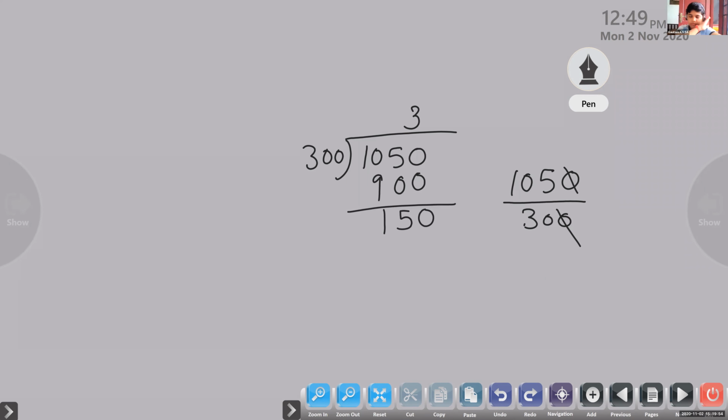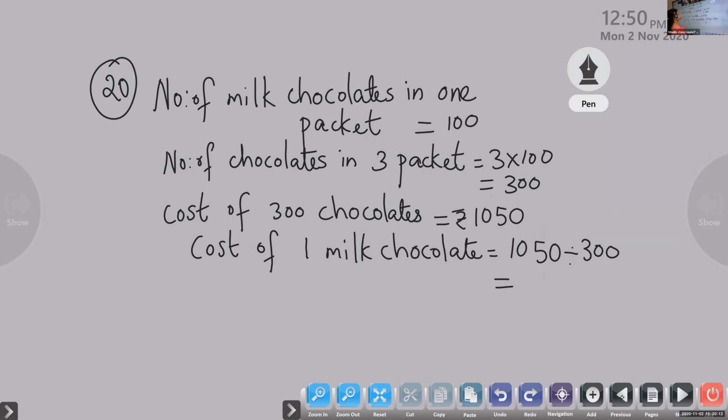But we cannot divide, so we will place a 0, then place the decimal point. Now 5 3s are 15. So the cost is 3.5 rupees. One milk chocolate costs 3.5 rupees. Like this, children, you can find out the value of dark chocolate.